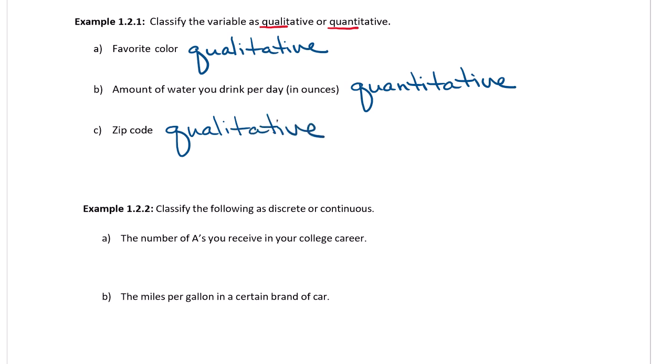In the next example, we want to classify the following as discrete or continuous. So the number of A's you receive in your college career. Could you count them up and tell me how many A's you received? Of course, so this would be discrete. The miles per gallon in a certain brand of car. You might be able to round it. You will never have the exact miles per gallon because it is continuous.